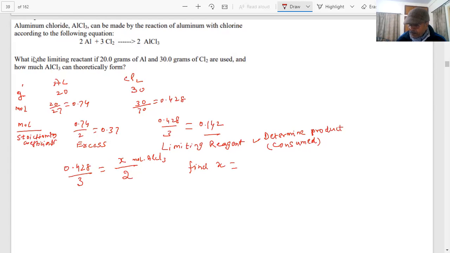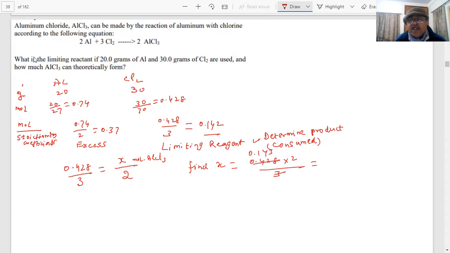All right, let us see. 0.428 into 2 by 3, students. So how much are you getting? I'm getting 2.568. 2.568 by 3, approximately 0.143.